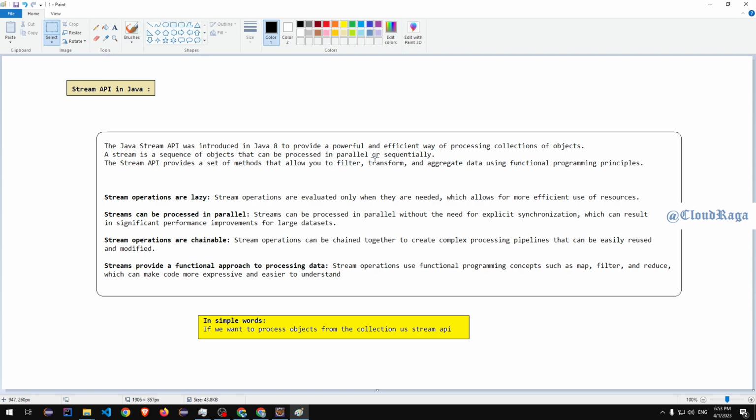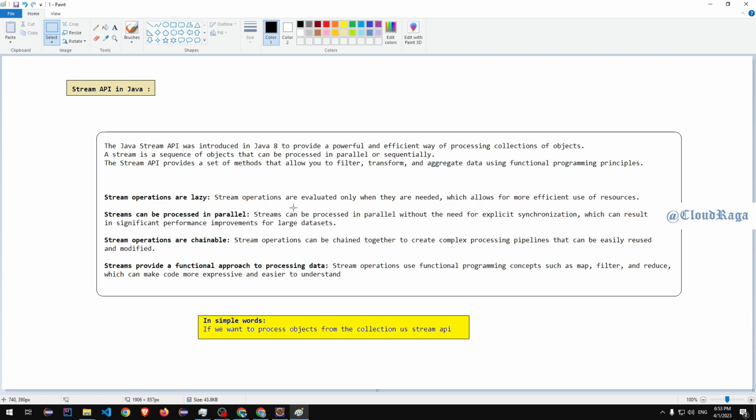Now we have some headlines here which say stream operations are lazy, they can be processed in parallel, they are chainable, and they provide a functional approach to processing data. That functional means what we have covered in previous videos, functional interfaces and lambda expressions. So that's right, we can also use that. Okay, so these are some points about Stream APIs.